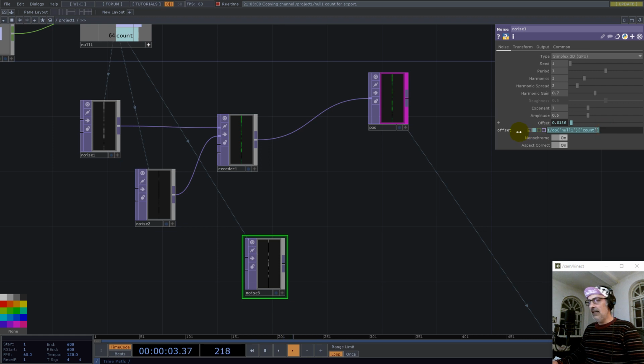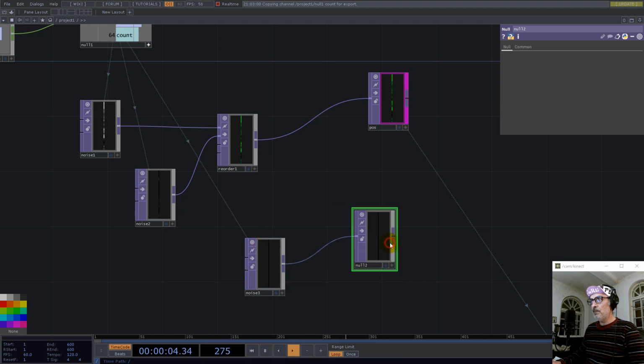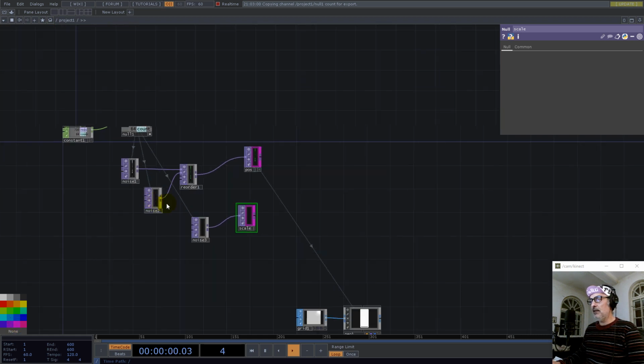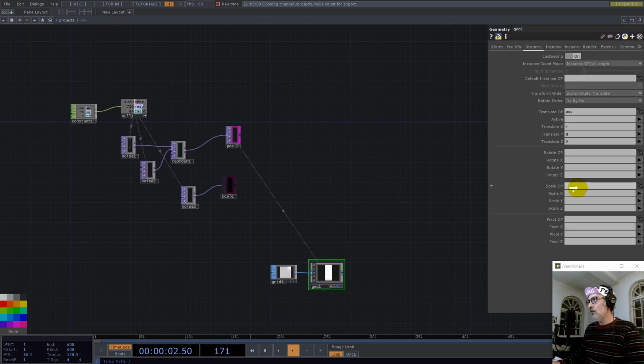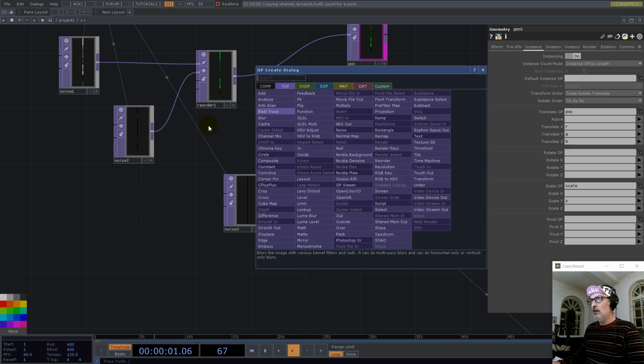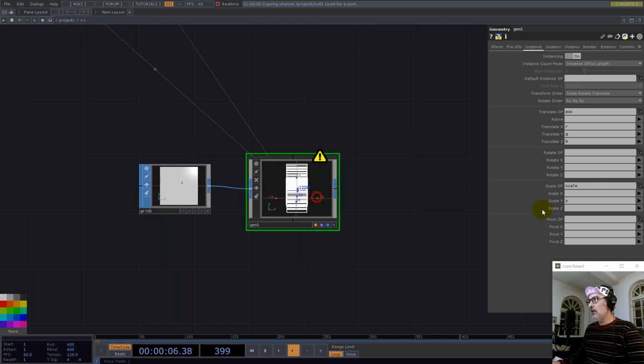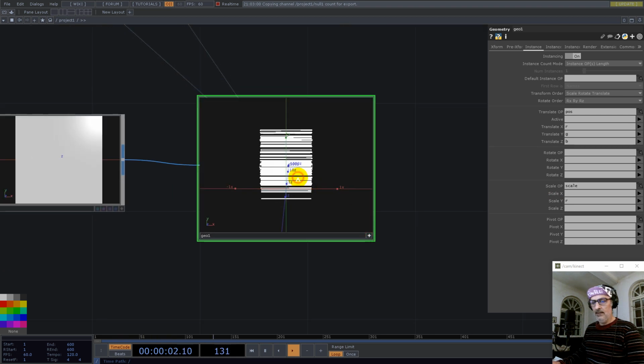I'll take this expression and use it for the amplitude, but only half of it. And now we have something for the scale. Let's use a null. I name it scale, and I'll make it pink. And now if I use this for the scale on Y, let me check. 1 by 64, 1 by 64. What is wrong here? Oh, it's red. Okay, so now we have the lines.